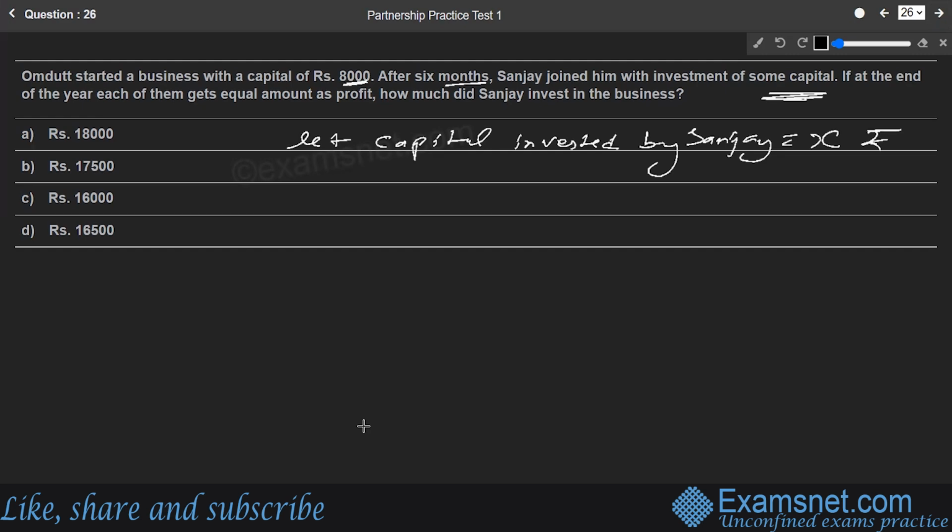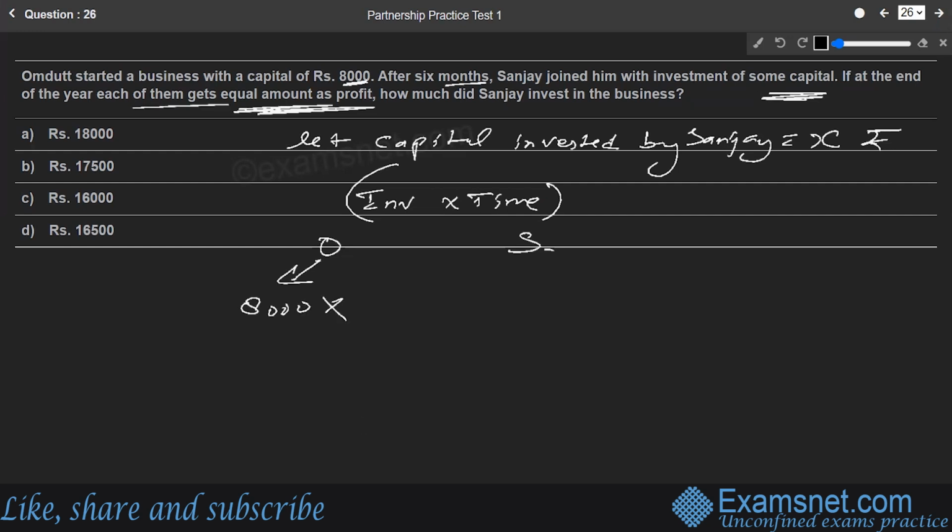If at the end of the year each of them gets equal amount of profit, so at the end of the year everybody is getting the equal profit. We always distribute the profit in the investment into time ratio of each partner. So let us find out that. We are doing it for Om Dutt, and then we will compare that with Sanjay. Om Dutt's investment is rupees 8,000 as given in the question.